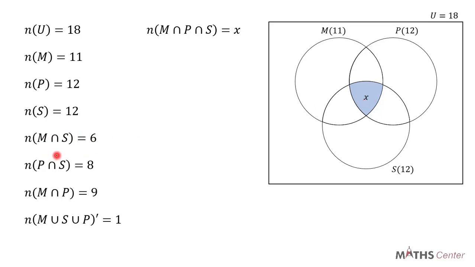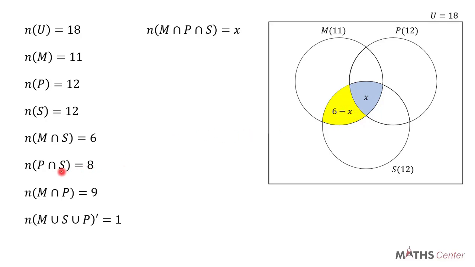From the data we have here, M intersection S is 6. On our Venn diagram, M intersection S is this region here. But we have already allocated the region where all the three circles intersect to be X. So if the total is 6 and this part is X, then the remaining part, the part shaded yellow, is 6 minus X.